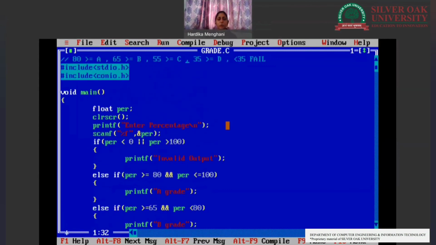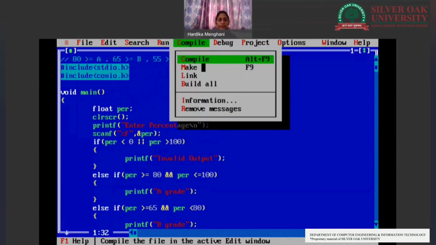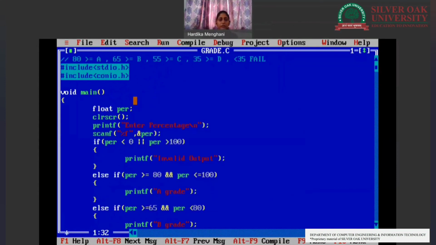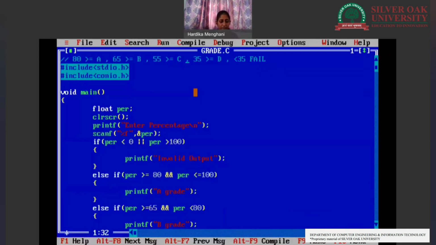So now we will try to compile to check if there are any errors. Okay, there are no errors. So now we will be running the program. We will be entering the percentage. Supposing I write 67.5, it should be a B grade. So it is giving me the output B grade. Now let's run it again to check if we write -2. -2 cannot be the percentage, so we are getting an invalid output.